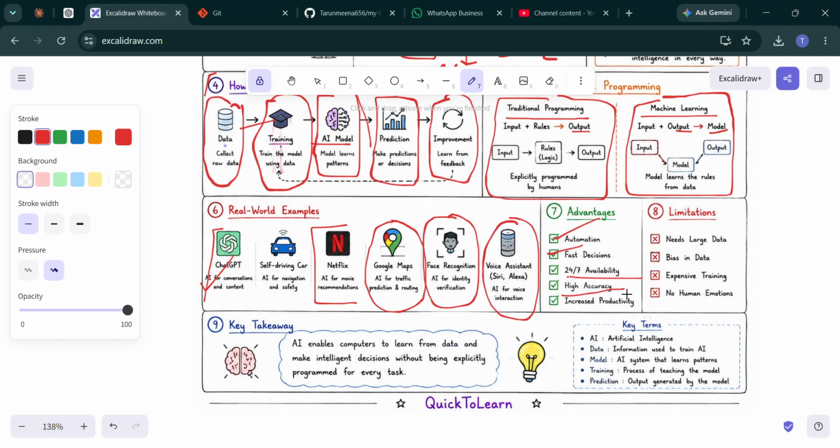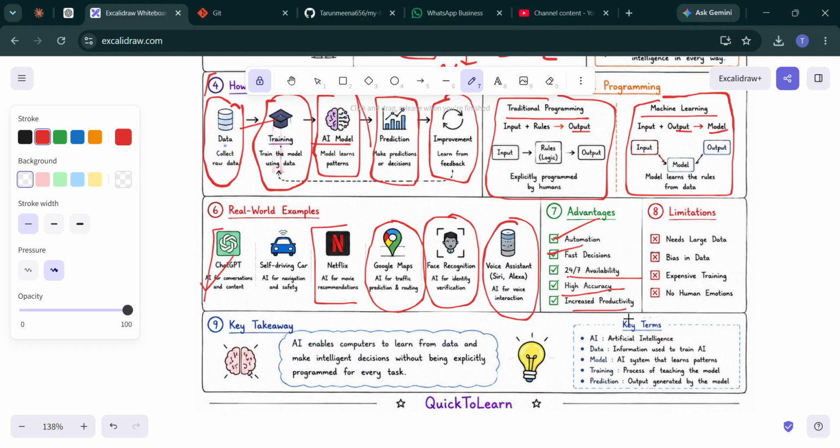High accuracy means it improves accuracy in many applications. It can provide faster and more accurate results because it keeps learning from the responses.